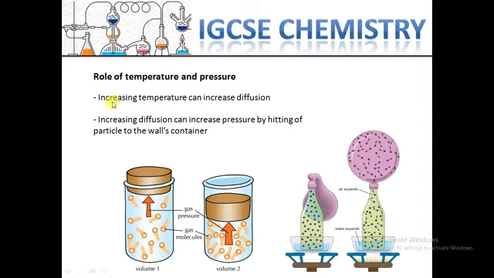So another factor is pressure. When we increase the temperature, the pressure will also increase. While we increase the temperature, as we know, the particles and atoms can move faster. They can hit the walls of the container and create a higher pressure. They increase the pressure inside, which we call internal pressure.